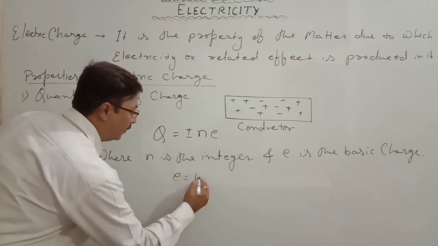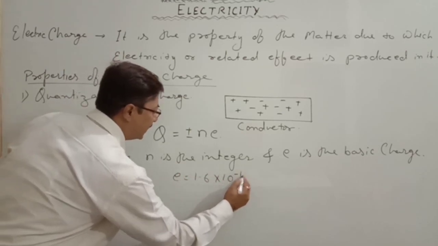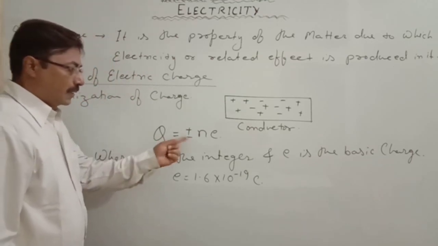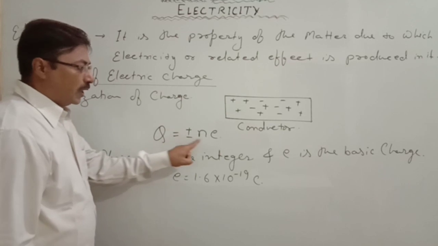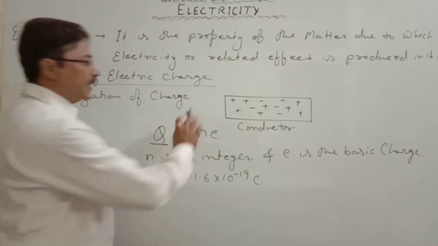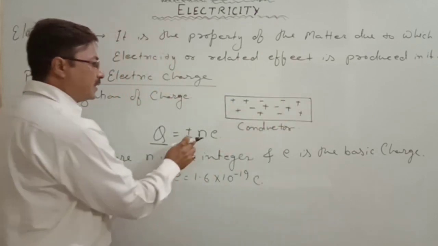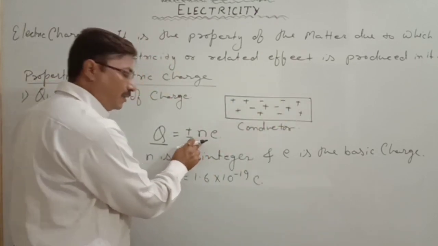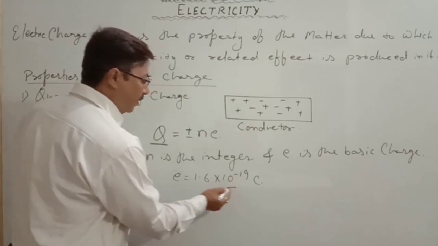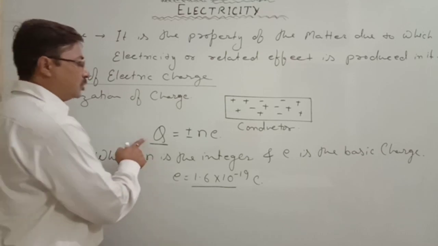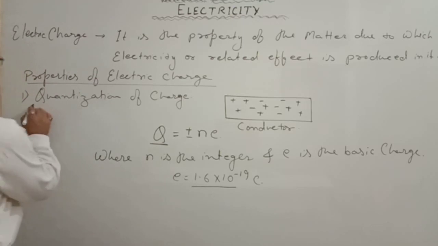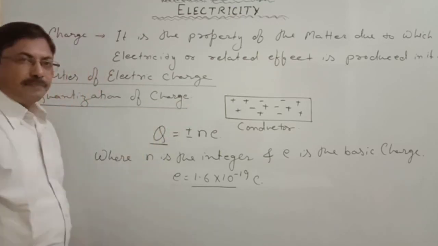e is equal to 1.6 into 10 to the power minus 19 coulomb. Now that means Q is equal to Ne. That Q is the total amount of charge in that conductor, where N is the integer, that may be 4, 5, 6, 7 like this, and e is the basic value. That represents the total amount of charge, and this complete relation is known as quantization of charge.